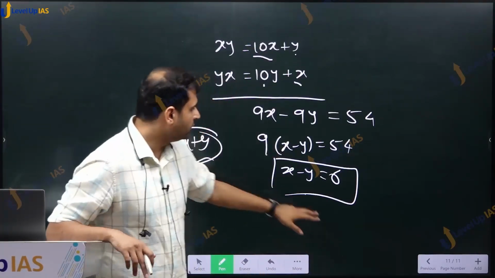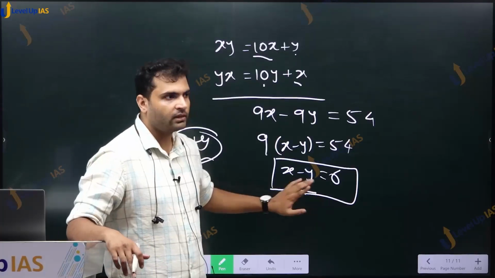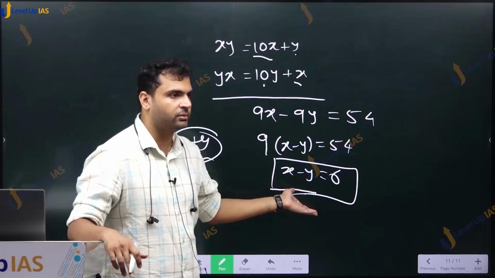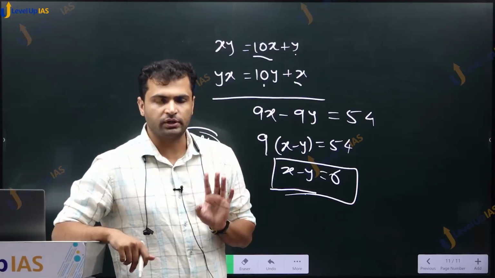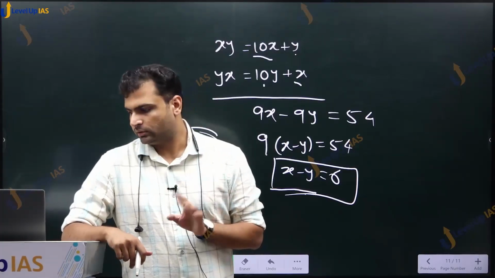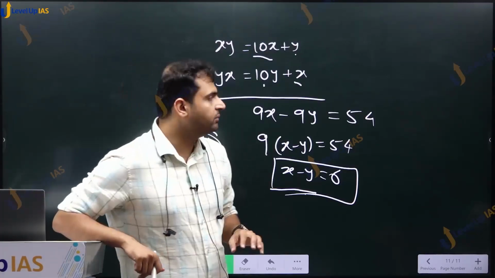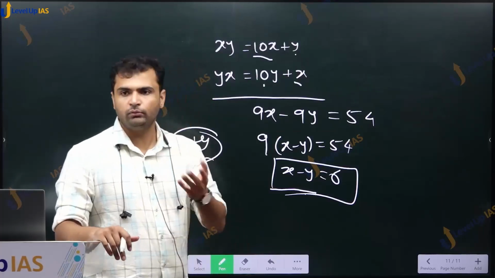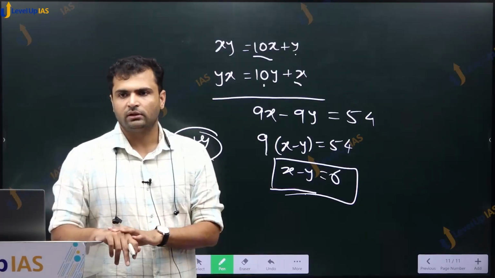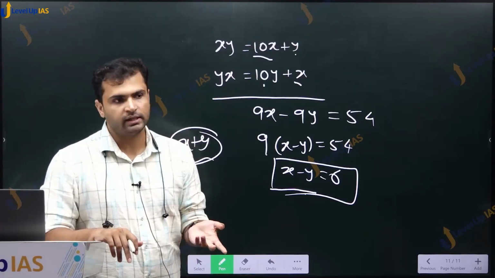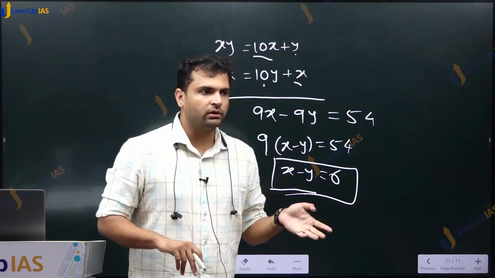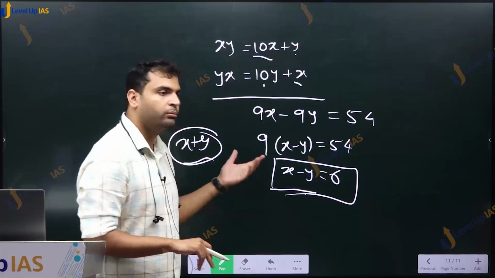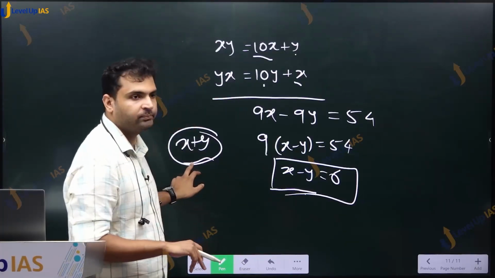One equation we already have from the given information. So we need one more equation. Now if I give you the product of the two numbers, will that be one more equation? Yes. So if I give you the product of the two numbers, then you can find both the numbers and then you can find x plus y.